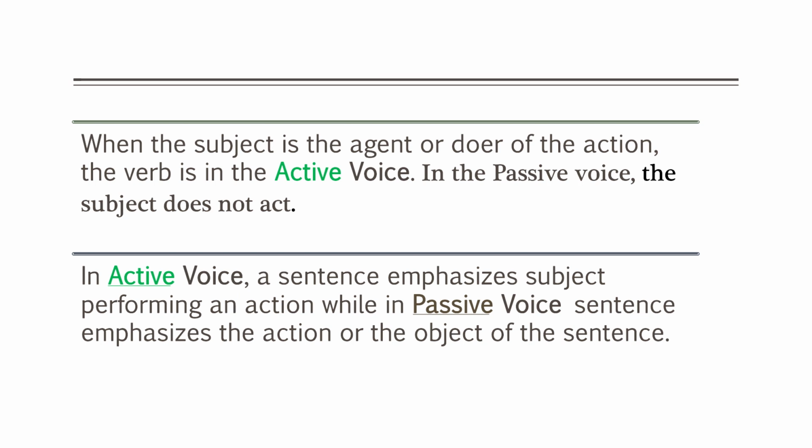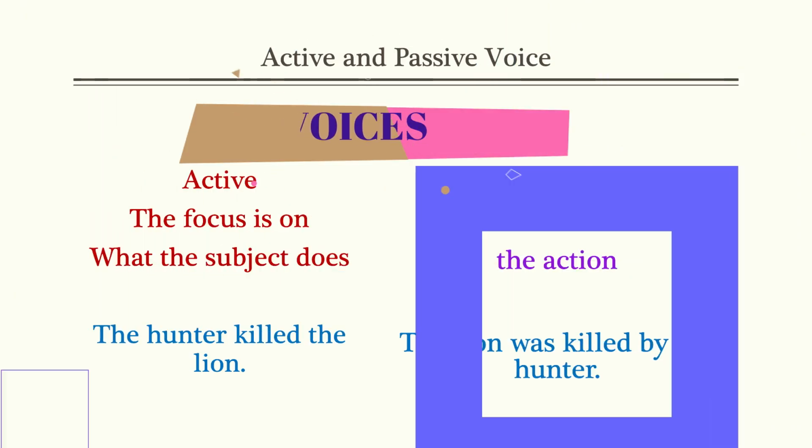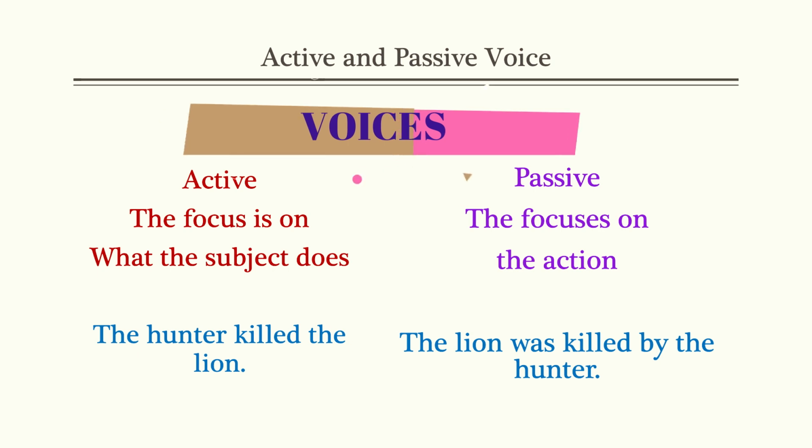Let's understand it with an example. The hunter killed the lion. If our focus is to tell who killed the lion, if our focus is on the subject, then we would say the hunter killed the lion. Whereas if the focus of the speaker is on the action and on the object, then we would say the lion was killed by the hunter.